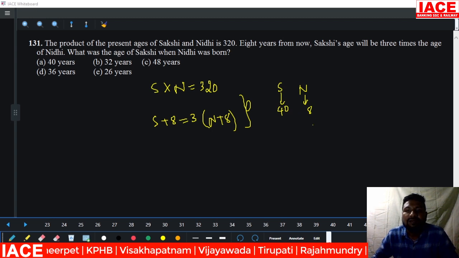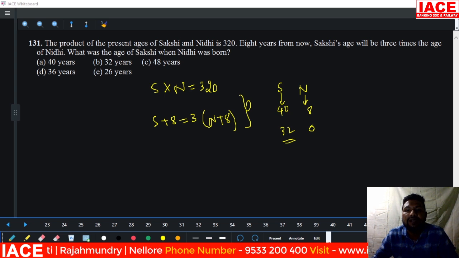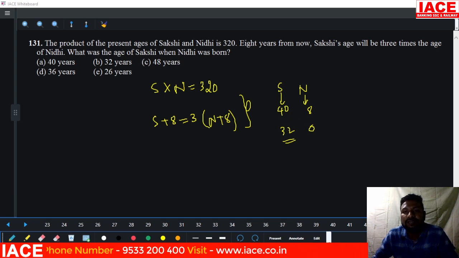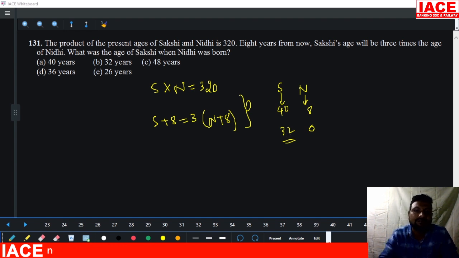Then at the time of birth, Nidhi's age becomes 0. Then Sakshi's age becomes how many years? 32. 8 becomes 0 means here it is also decreased by 8 years. Then Sakshi's age becomes how many years? 32 years. Then 32 years means which option is perfect? Option B. Option B is correct.